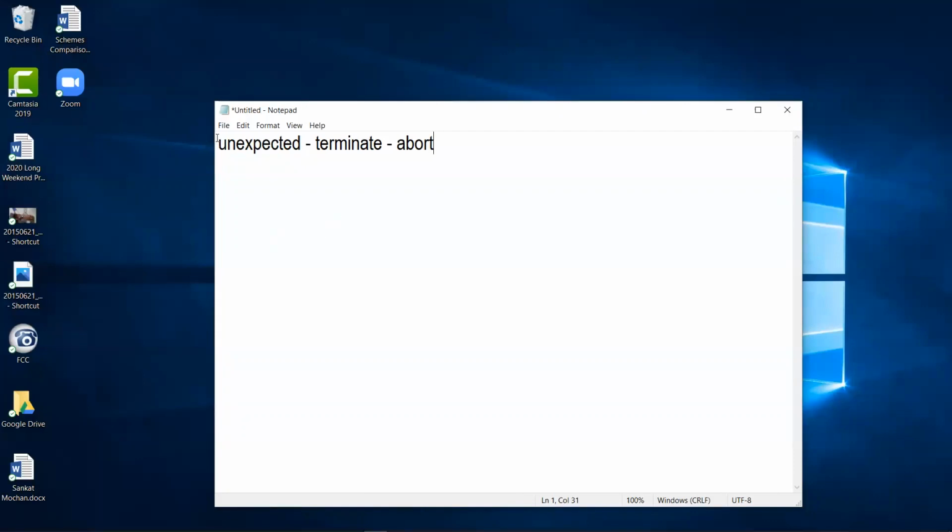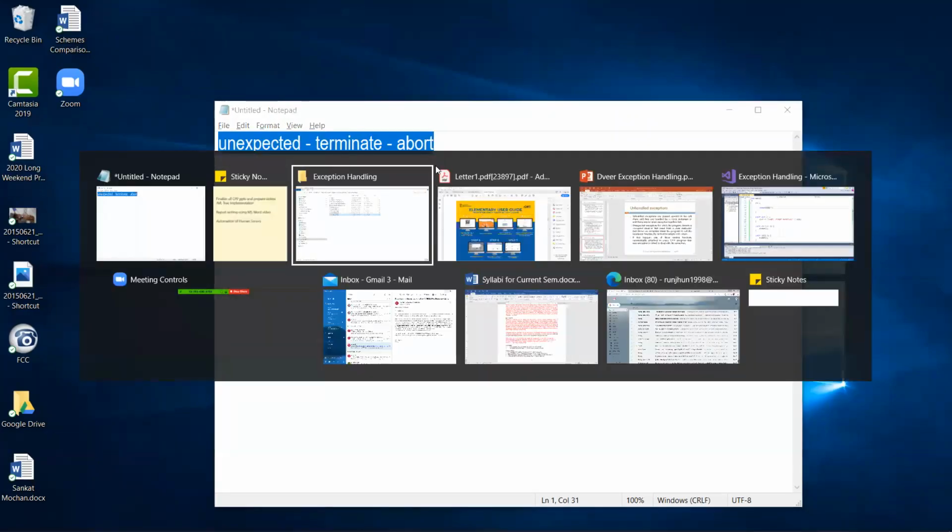In response to this, unexpected will call terminate. Terminate means it will stop the execution of the program and free all the resources. Terminate further will call abort. Abort means remove the program from memory. So this is the sequence of events which are fired when an exception remains unhandled.